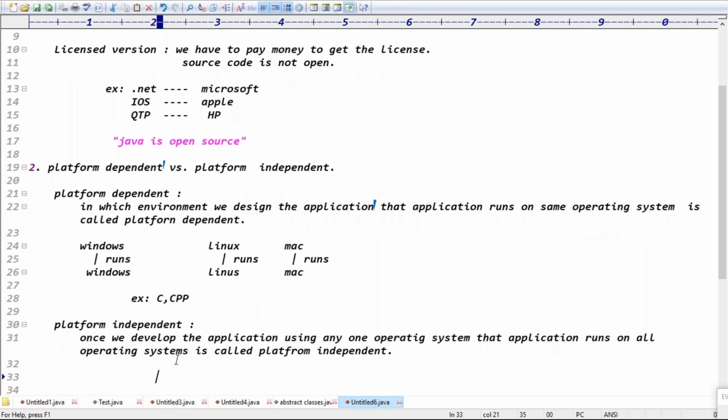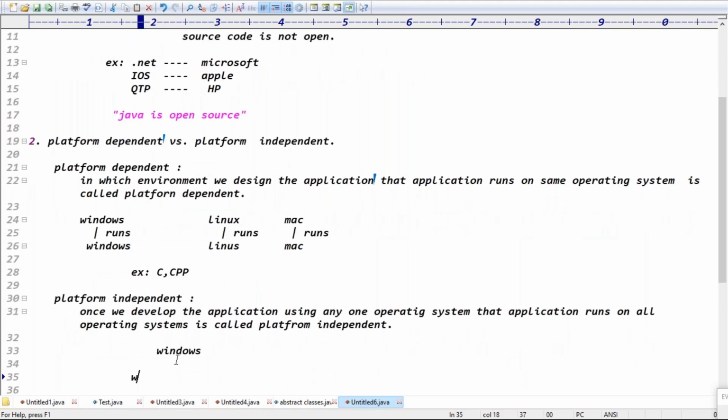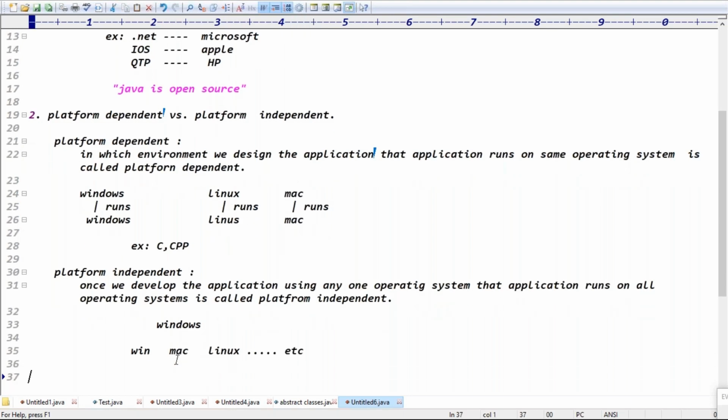Once we design an application using the Windows operating system, that application runs on Windows, that application runs on Mac, that application runs on Linux, that application runs on Solaris. That application runs on all operating systems, right? That nature is called platform independent, guys. So we decided Java is a platform independent language, right?